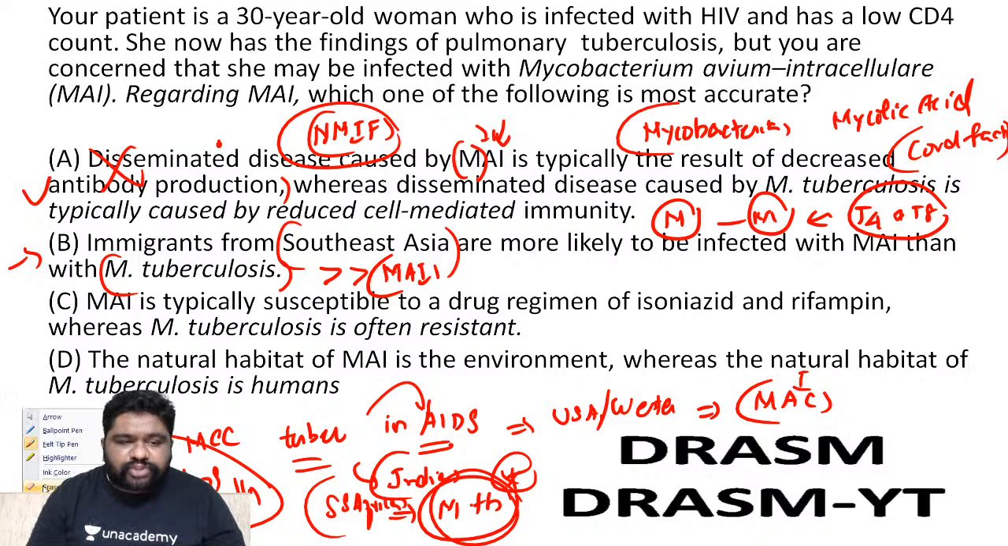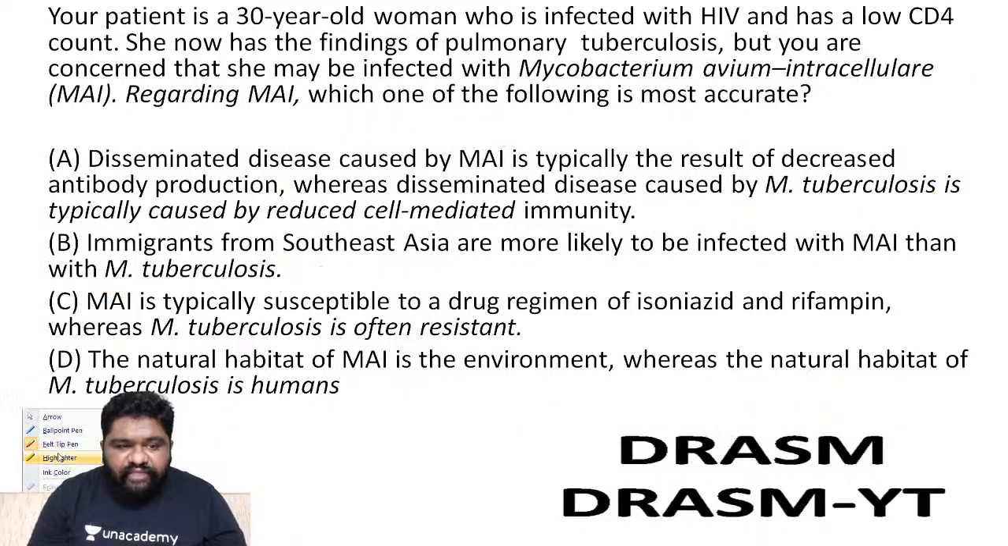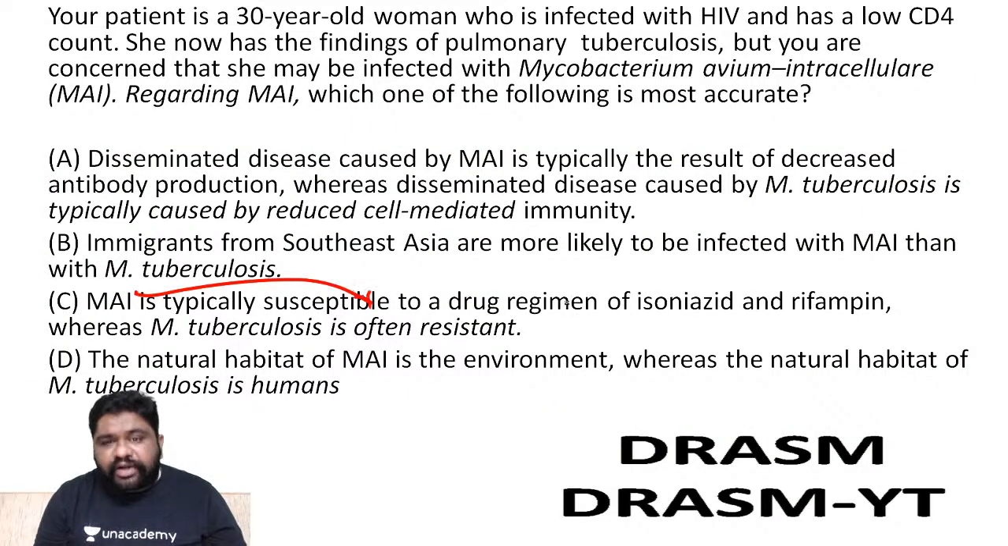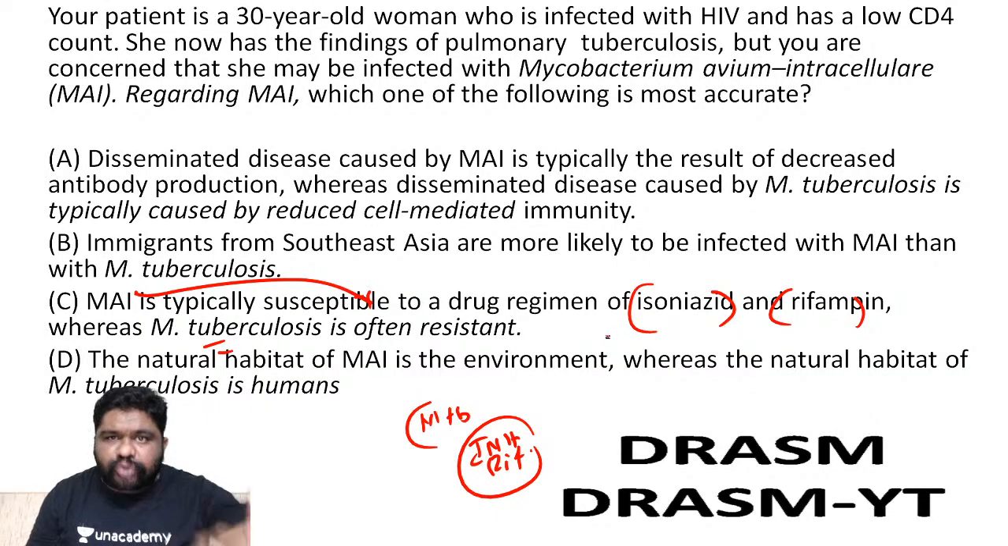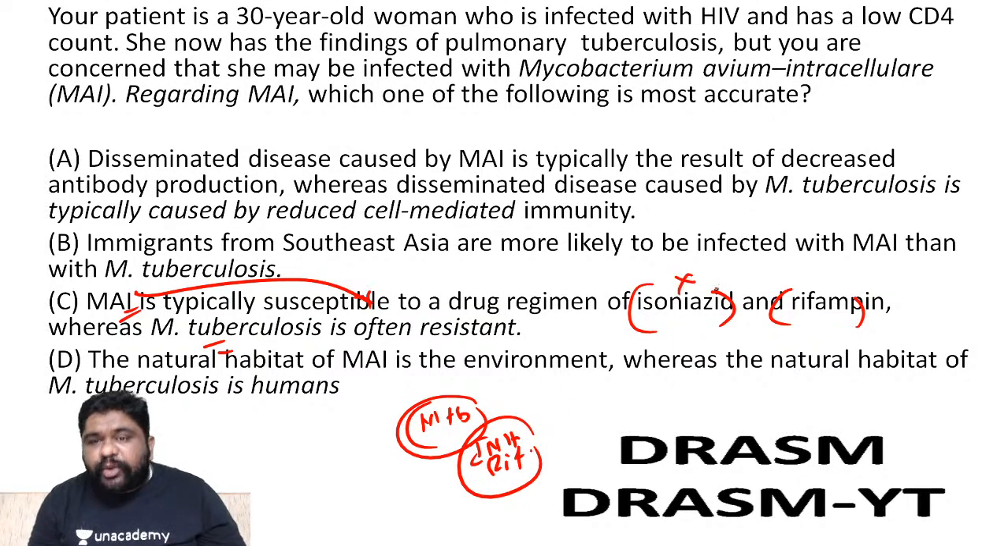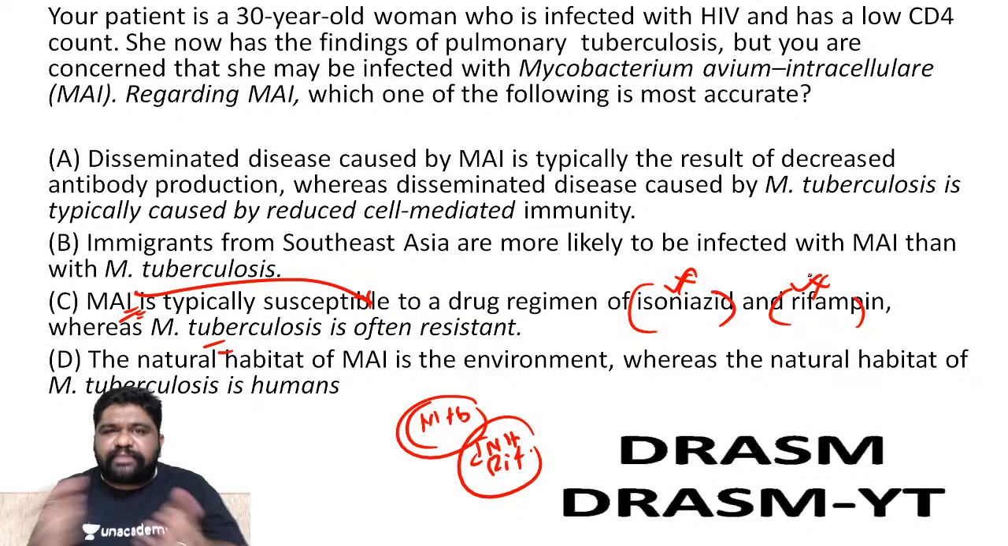Okay, now let's focus on option C here. They're telling you MAI is typically susceptible to a drug regimen of isoniazid and rifampicin, whereas MTB is often resistant. Of course, MTB is definitely resistant to INH, rifampicin. That is why it can be multi-drug resistant tuberculosis. It can be extremely drug resistant tuberculosis. It can be TDR-TB, totally drug resistant tuberculosis. But if at all MIC is taken into consideration, the MAI can also be resistant to isoniazid and rifampicin. They are not extra susceptible than MTB. Mark my words, option C is also wrong because MAI is typically resistant to isoniazid and rifampicin because it shares the similar properties of MTB.